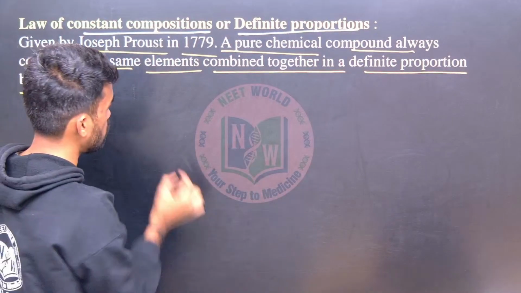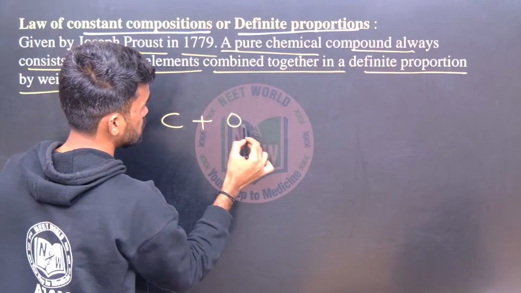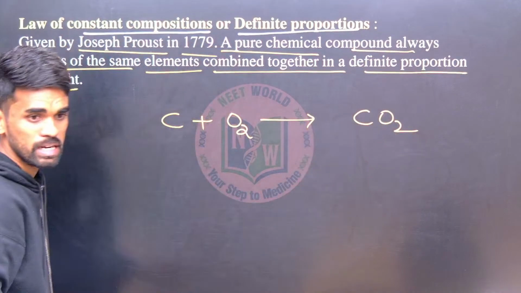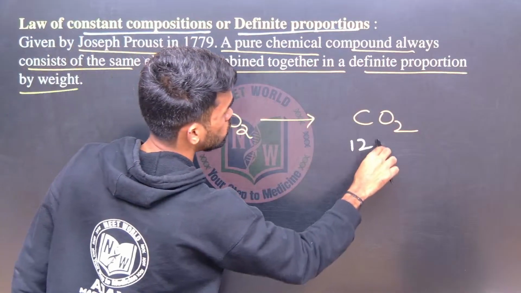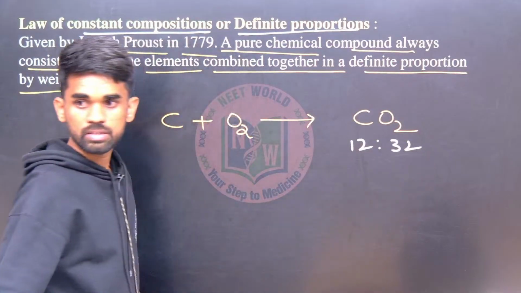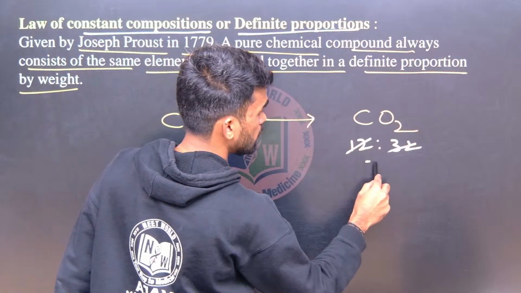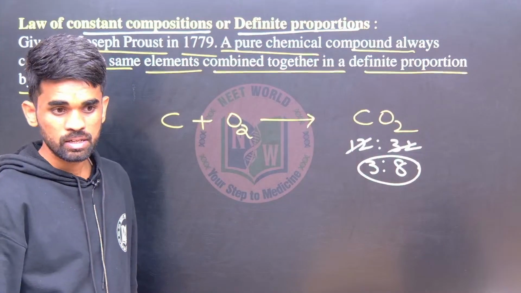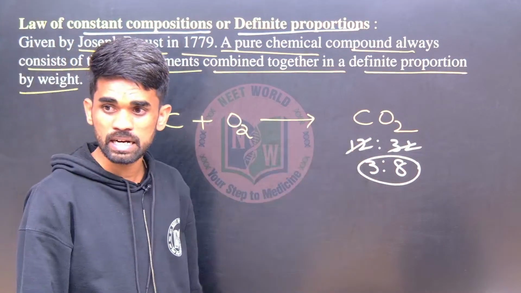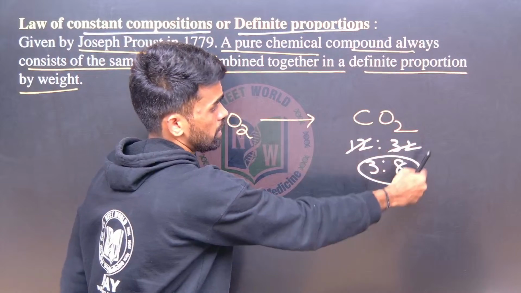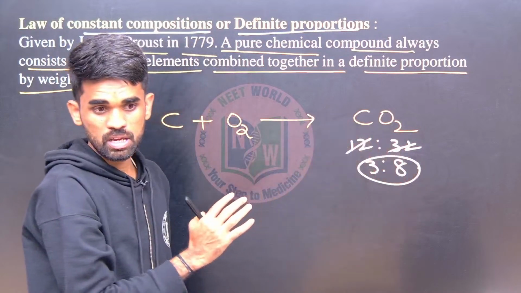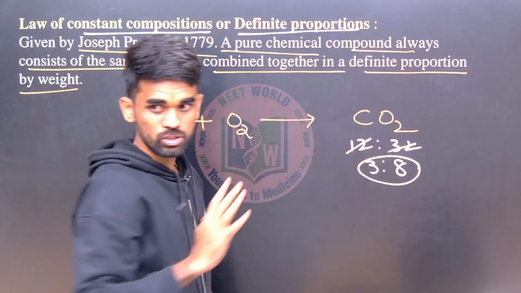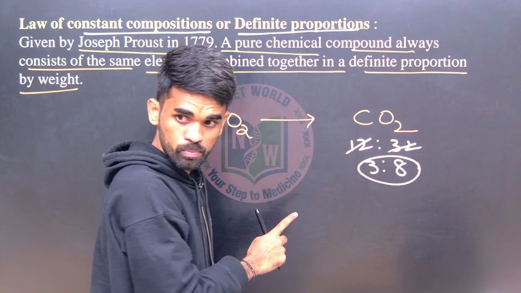For example, just now we discussed that carbon and oxygen combine to form carbon dioxide always with a definite proportion of 12:32, that is 3:8. This ratio is fixed. In order to form carbon dioxide, the composition of carbon and oxygen is fixed in this ratio. Wherever it is forming from, it should always contain 3:8. I hope this is also clear.